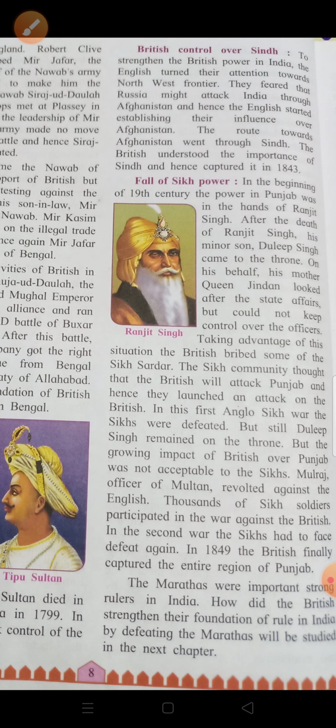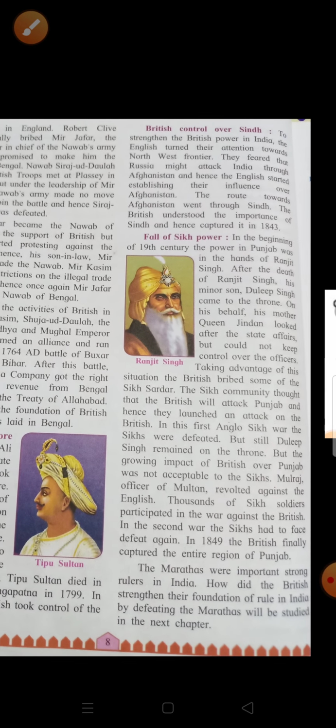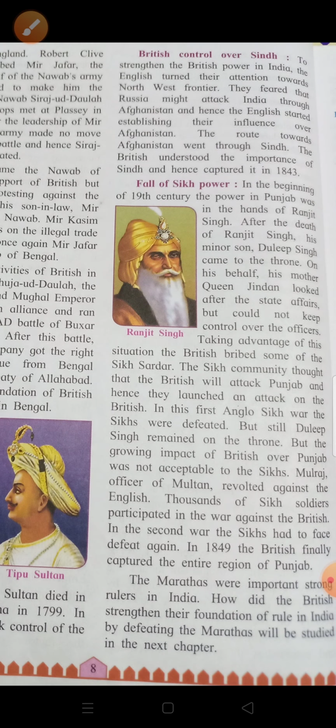Okay children, now here we complete the explanation part of the chapter 2nd, Europe and India. Okay children, and your homework is you have to write a few lines on the fall of Sikh power. What are you going to write, children? You're going to write a few lines on the fall of Sikh power.